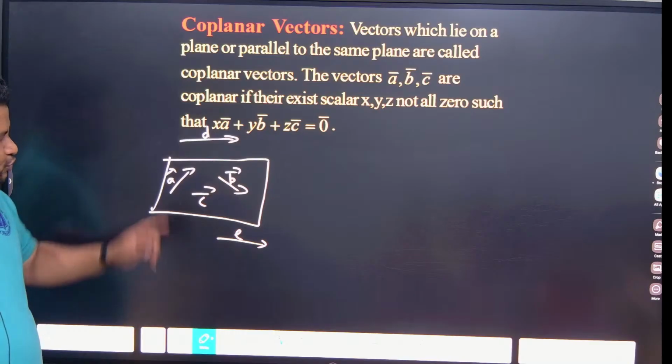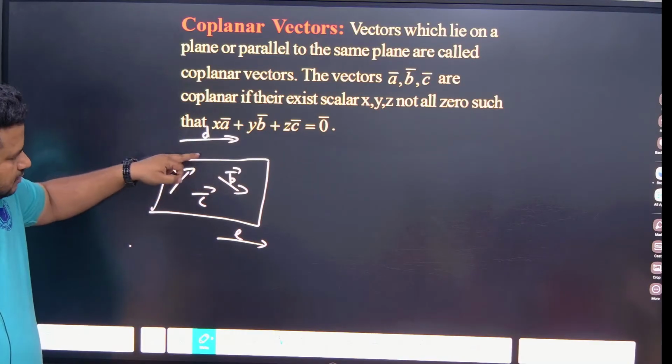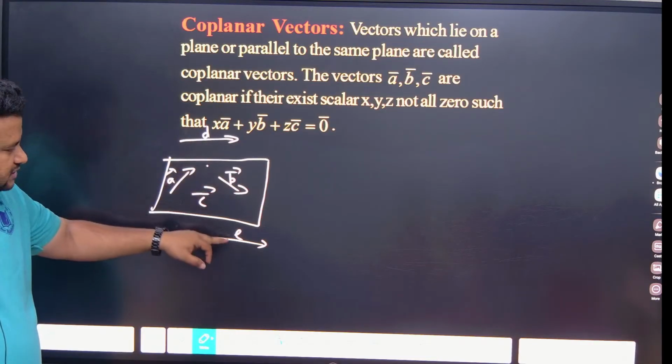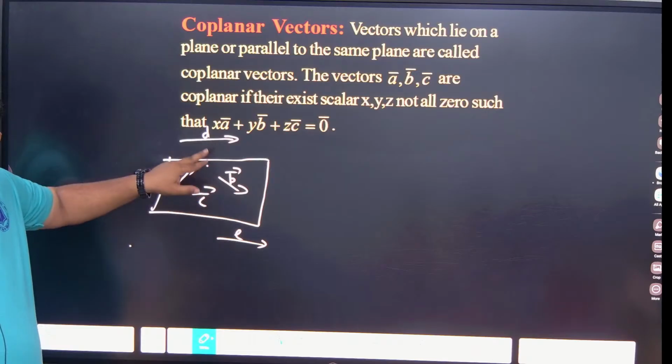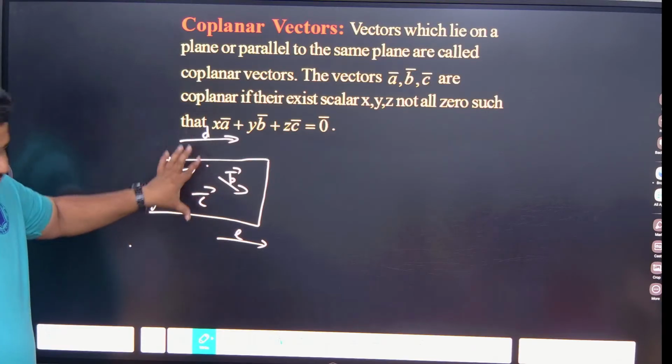See, first of all you should know they are free vectors. So definitely I can bring them here. If I want to bring them here, this vector should be parallel to this line and this vector should be parallel to this line. So I can bring them here, definitely they are coplanar. Definitely they can be coming inside.